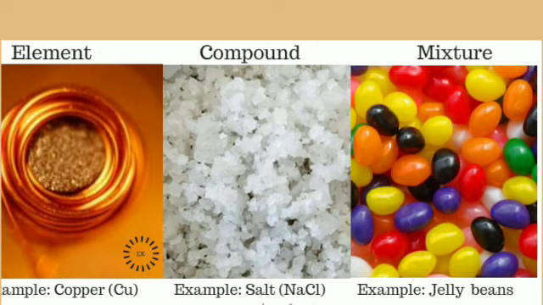By mixing different elements or compounds, a mixture is formed. There is no fixed proportion of various components in a mixture. While preparing the mixture, no chemical change takes place and no new substance is formed. So in this way, we learnt about elements, compounds and mixtures. In the next part of this video, we shall learn about separation of substances. Till then, read the lesson carefully, study well and take care.